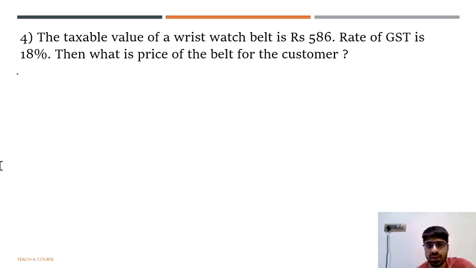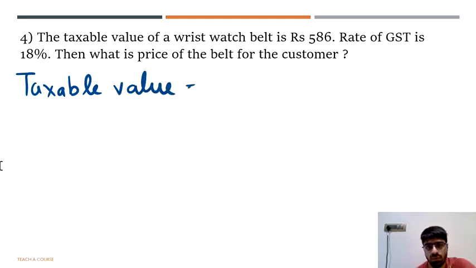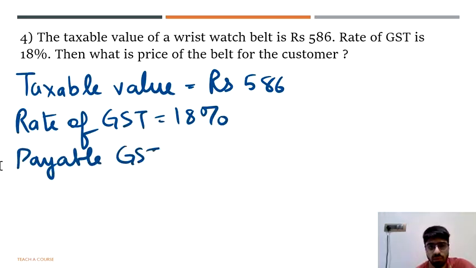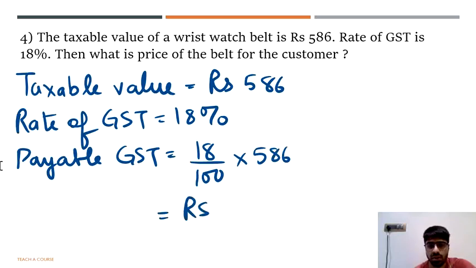So we can say that the taxable value is rupees 586. The rate of GST is also given to us, that is 18%. So we can now say that payable GST will be 18 upon 100 into 586. So all we have to do is multiply 586 and 18. We need to be fluent with our calculations.